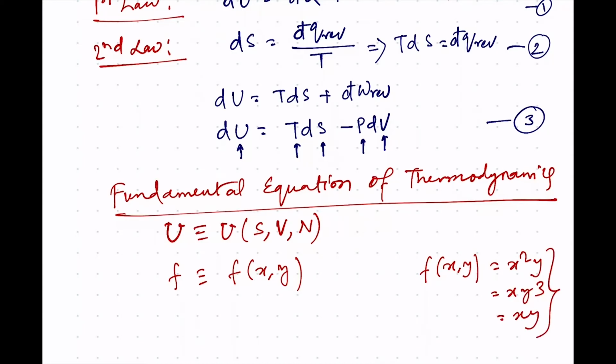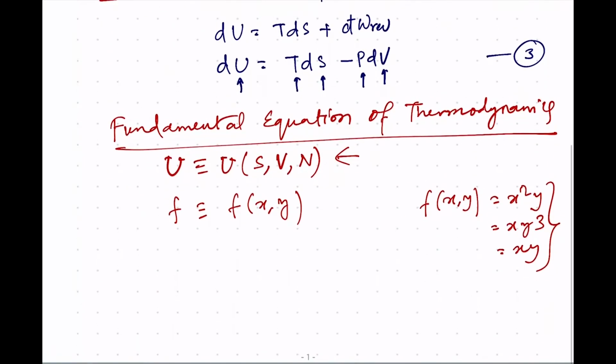So, therefore, I do not specify the exact functional form of U with respect to S, V and N. It only specifies that it depends on these three quantities, which also means that given these three variables S, V and N, one can uniquely identify the value of U. That is what is meant by this fundamental equation of thermodynamics.